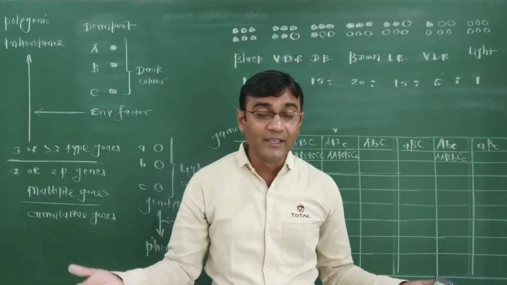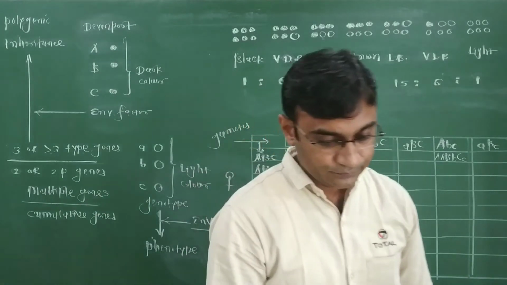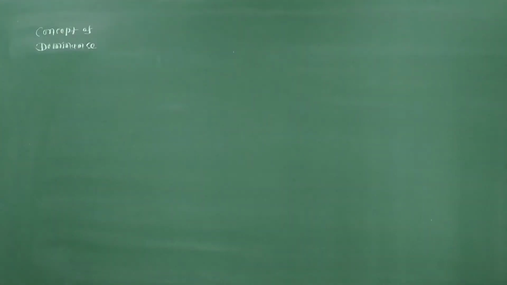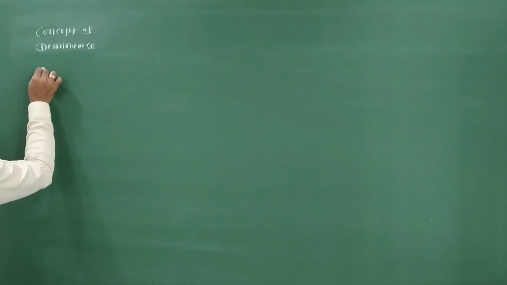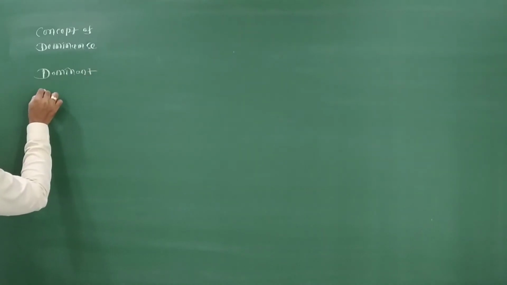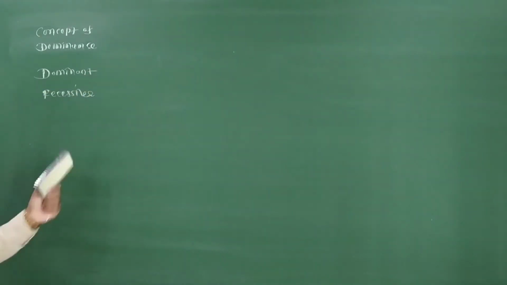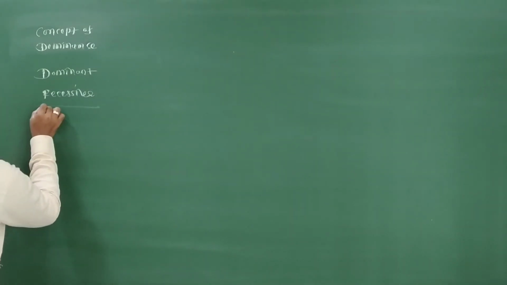That means why does one gene act as dominant and the other act as recessive? Concept of dominance. Now we are going to discuss the concept of dominance. Why is a gene dominant and why is a gene recessive? To check dominance and recessiveness, first we have to check the gene function.